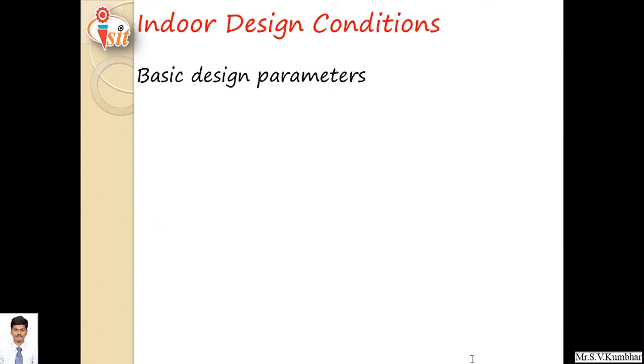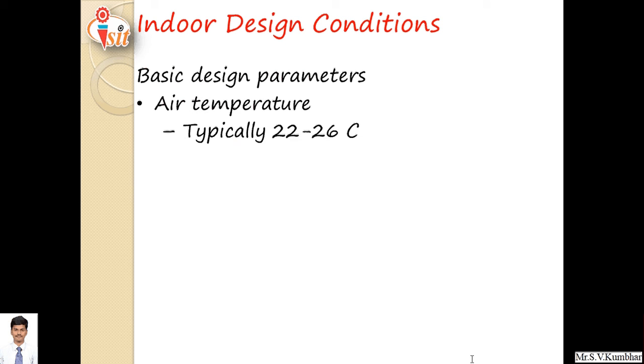So first we will study indoor design conditions which are required to design an air conditioning system for any particular room, auditorium, theater, etc. The basic design parameter while designing air conditioning is air temperature.